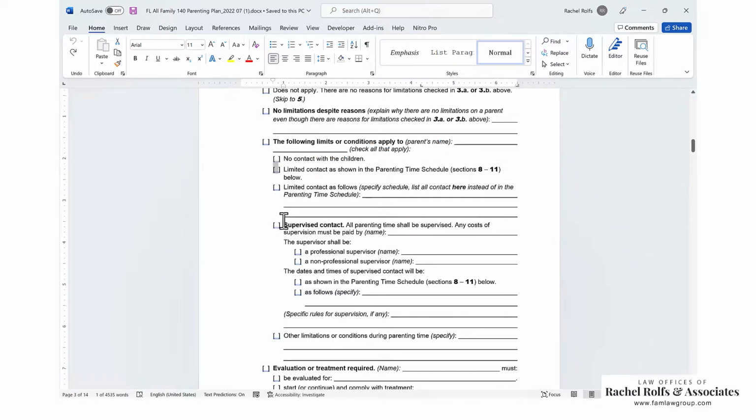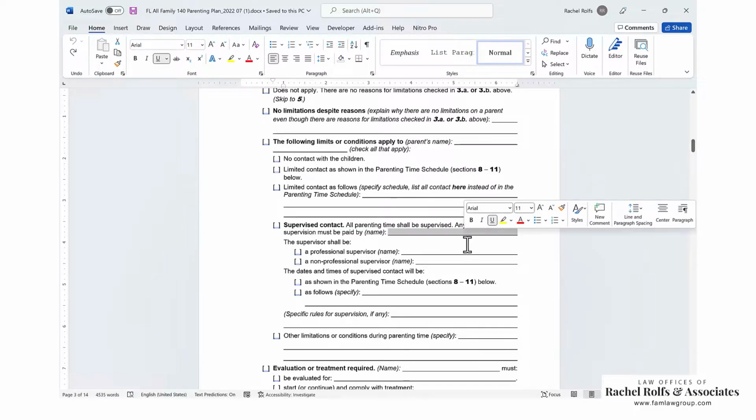So again, if you are limiting, then you check this box, and then you're also going to, if you want, supervised contact. So you'll check the supervised contact box. You'll say who's going to pay for the supervision. You can say supervisor will be, you can choose a professional supervisor. You can choose a non-professional supervisor. Generally, the non-professional supervisor isn't going to get paid. If you choose a professional, you need to be sure to say who's going to pay it.